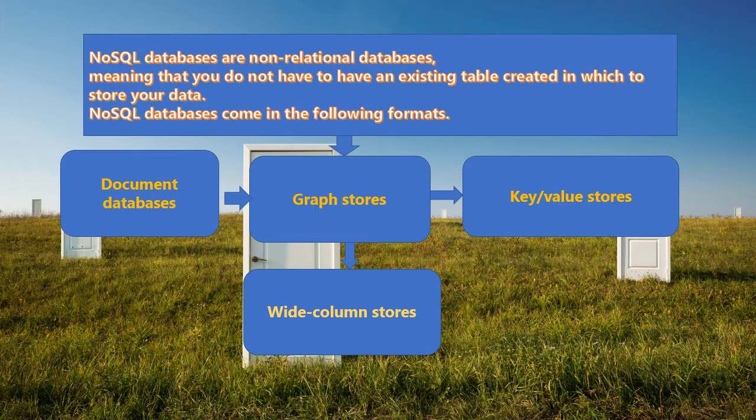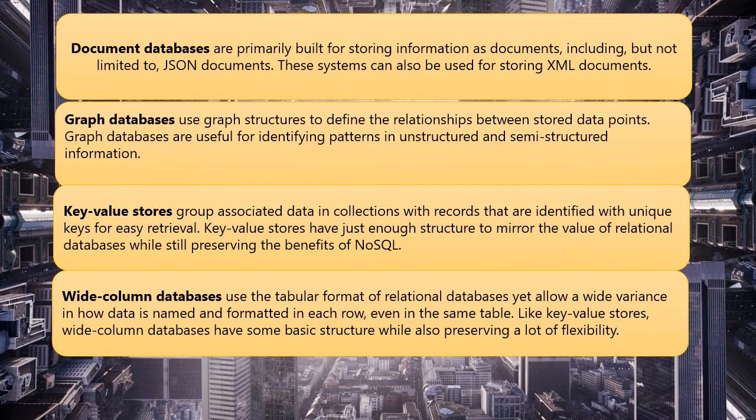Graph databases use graph structure to define the relationship between stored data points. Graph databases are useful for identifying patterns in unstructured and semi-structured information. Key value stores group associated data in a collection, with each record identified with a unique key. For retrieval, key value stores have just enough structure to mirror the value of relational databases while still preserving the benefit of NoSQL. And wide column databases are used in a tabular format of